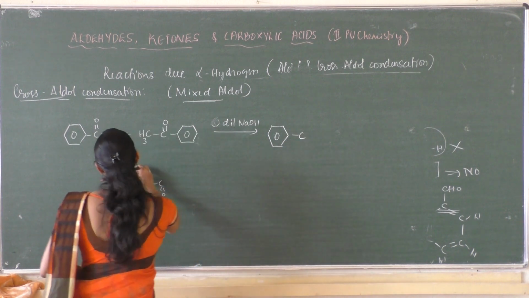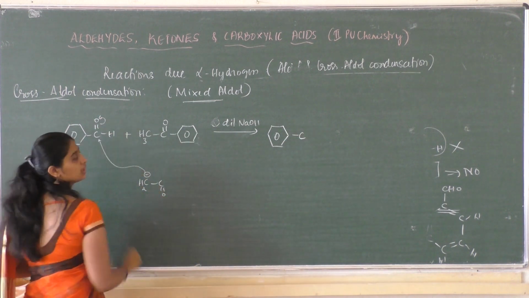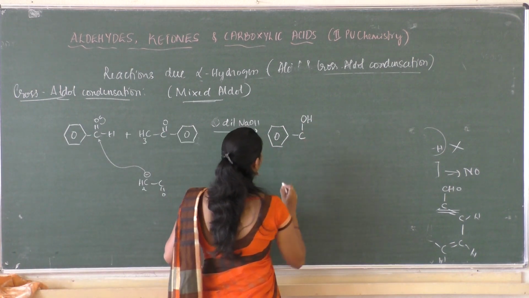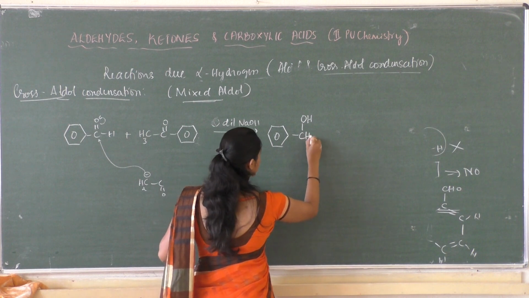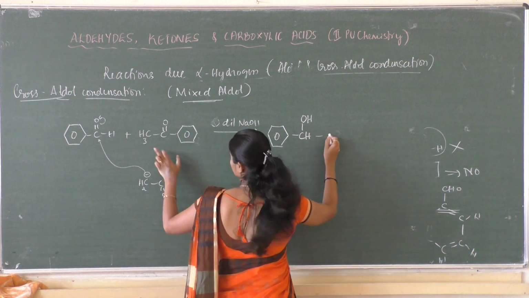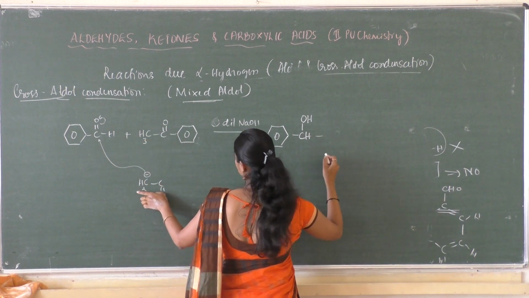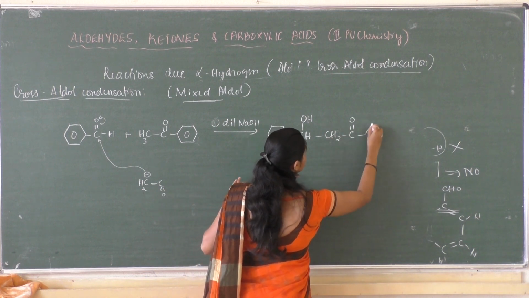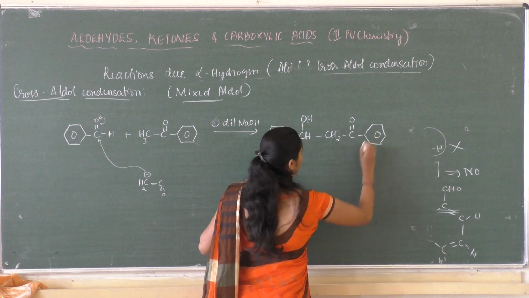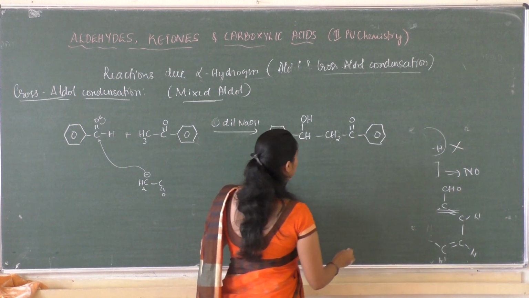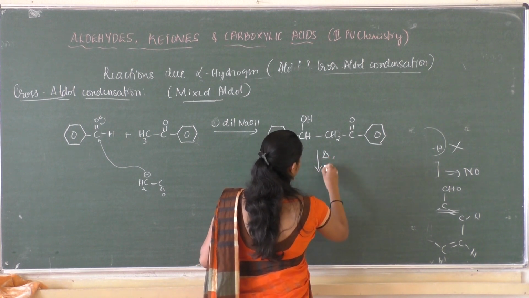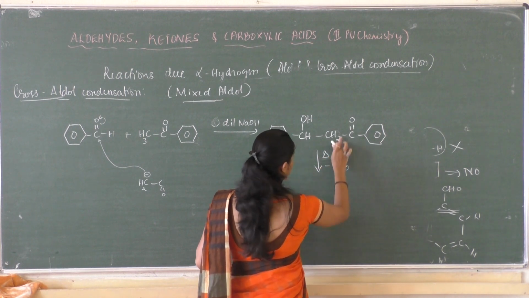When this gets attacked, this gets shifted, so it forms O minus, which will take the proton, OH, and then this becomes CH2, C double bond O, and then on further heating it loses a molecule of water.